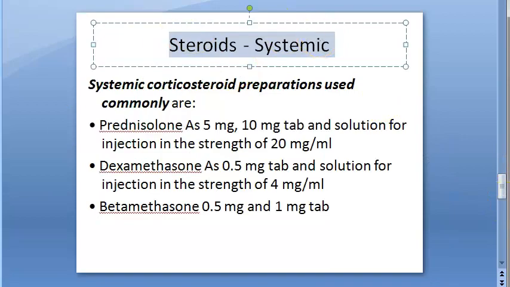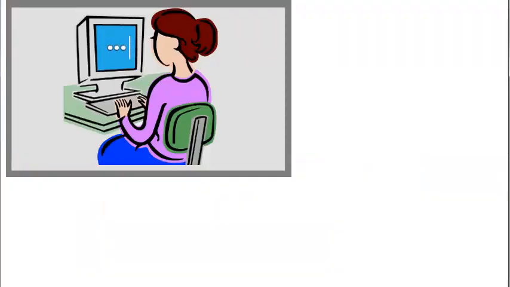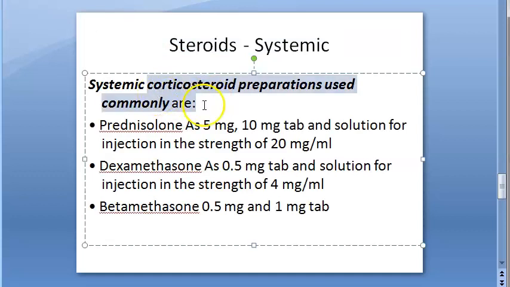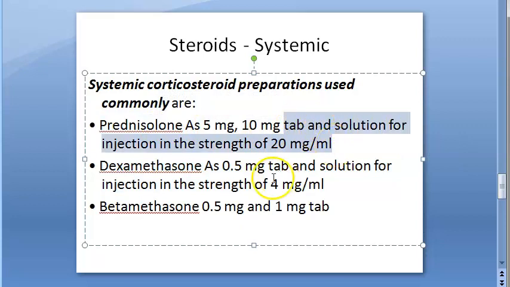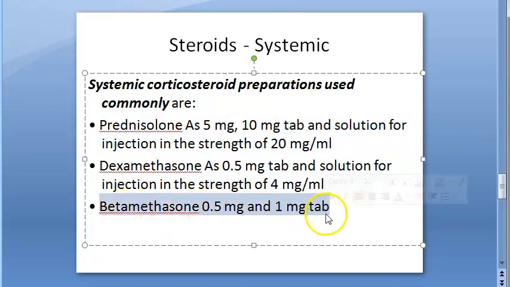Now let's move on to systemic steroids, okay guys? Systemic steroids in ophthalmology. Basically, the common preparations used have the same names: dexamethasone, betamethasone, prednisolone. Actually, prednisolone was not there at first. How are you giving it? Betamethasone tablet. Dexamethasone, they're saying tablet and solution for injection. Dexamethasone can be injected also. Prednisolone tablet and injection, both. Betamethasone is only oral. Okay.